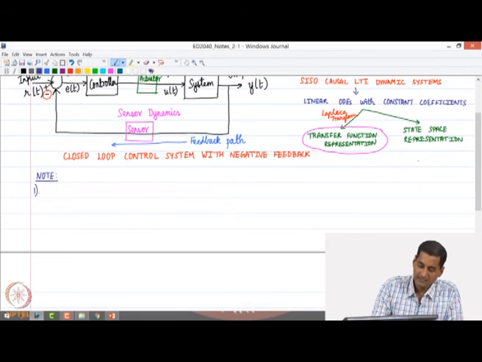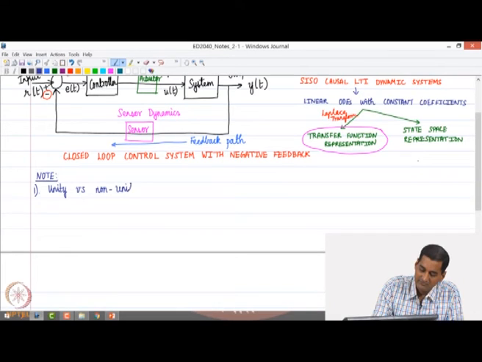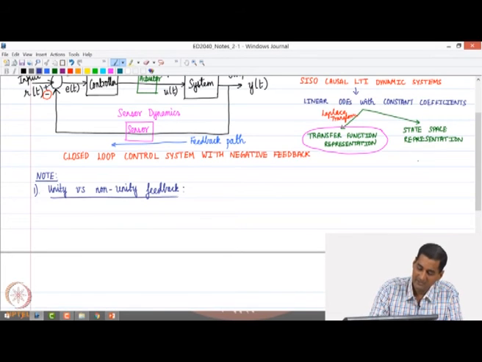So, depending on what is the mapping in the feedback path, we can have what is called a unity and non-unity feedback, okay. So, what is unity feedback?